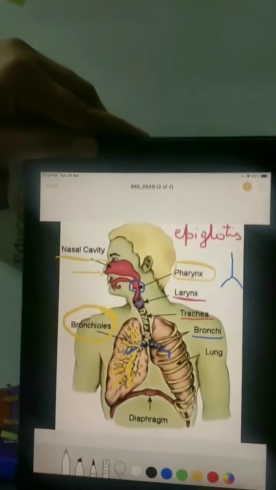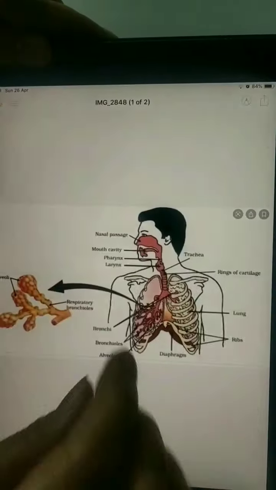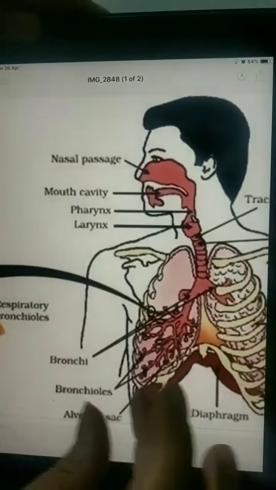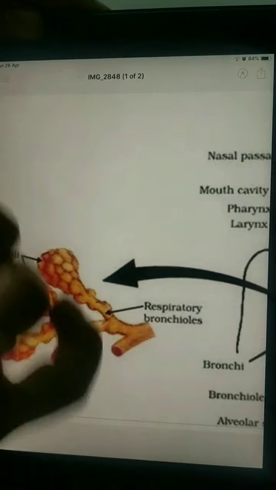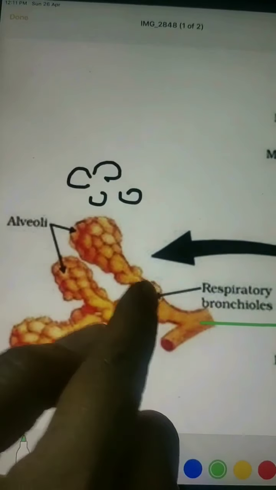Now these bronchioles are further going to divide into very fine structures that are known as alveoli. Alveoli are actually balloon-like structures.